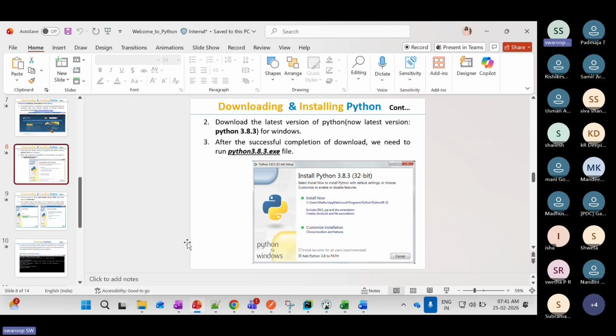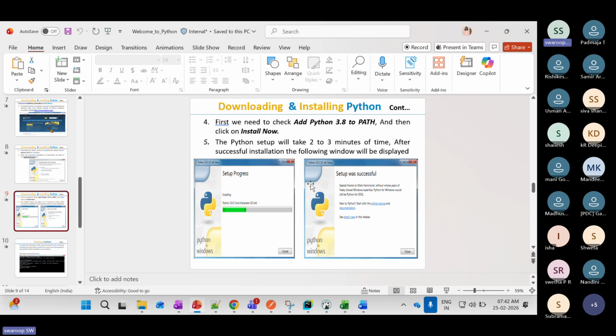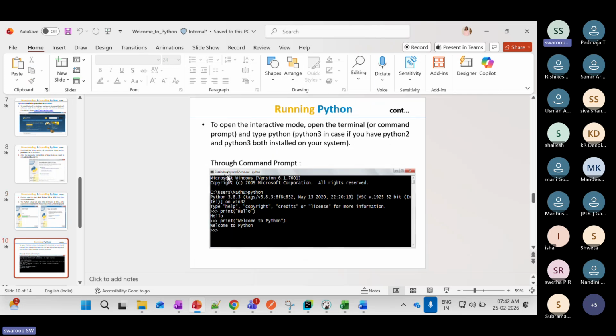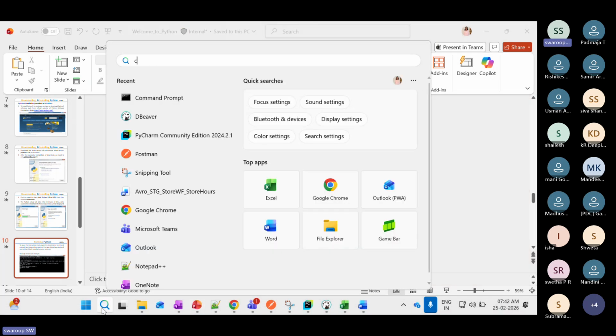Since I have installed it already, I'm not going to install it again. That's why I'm showing it as a screenshot. You guys can go ahead and download and install it. It will be very easy for you guys. If you have any doubts, let me know. In tomorrow's class we will go through it. Don't worry about it.